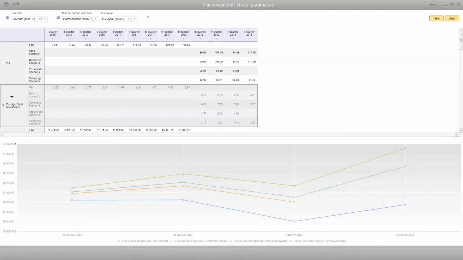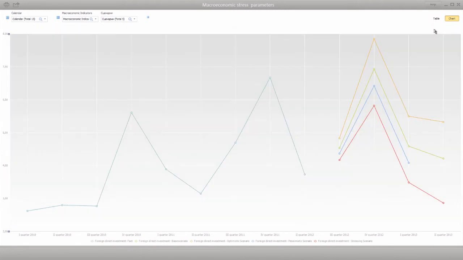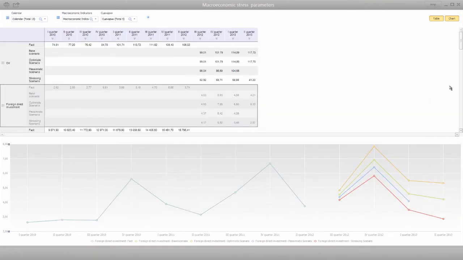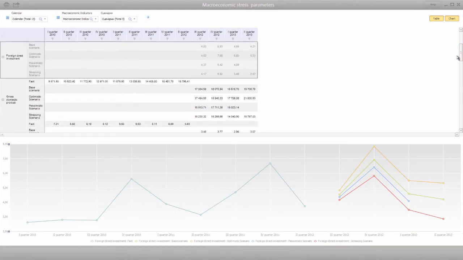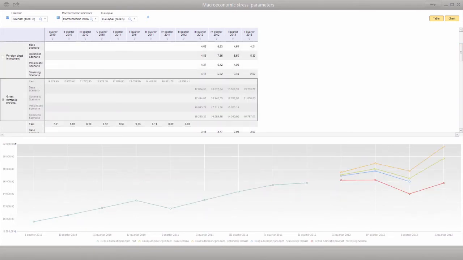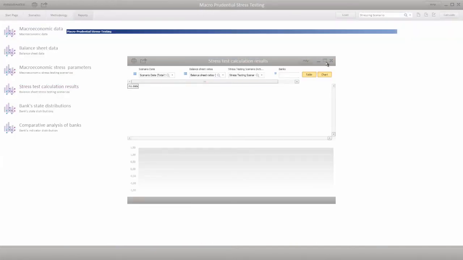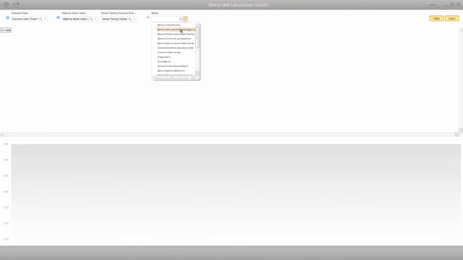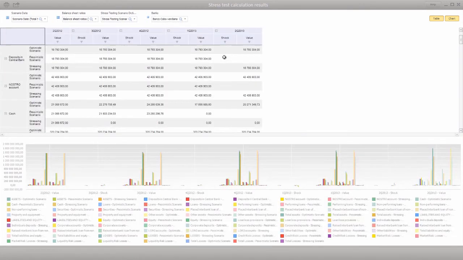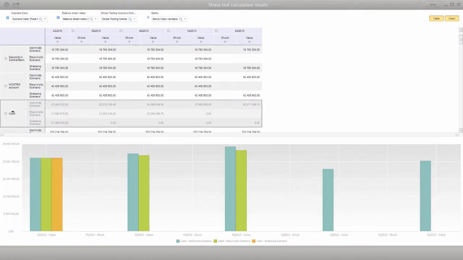The Macroeconomic Stress Parameters report enables you to view data on macroeconomic indicators used by the system as scenario indicators. Notably, you can view user-developed scenarios for indicators such as oil prices, foreign direct investment, GDP, consumer price index, and so on, as a table or chart. The stress test calculation results contain data on the results of stress testing for each separate layout.